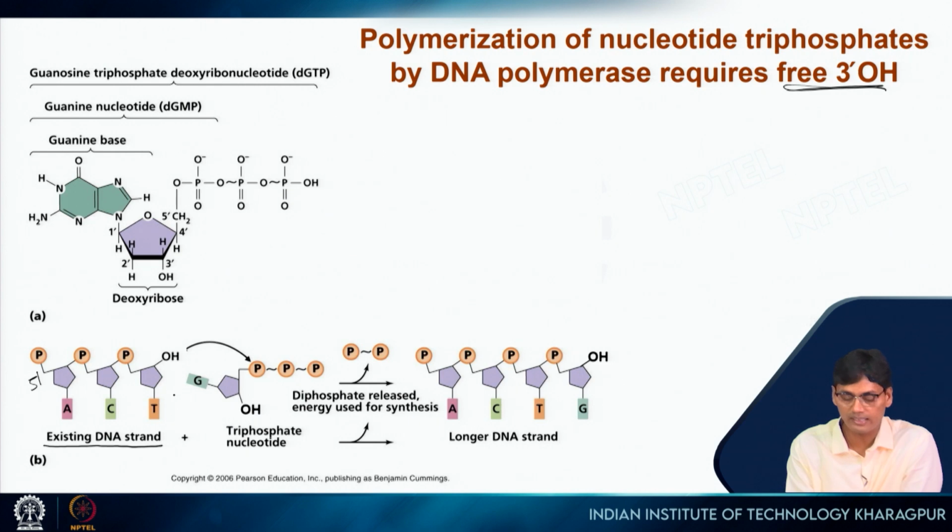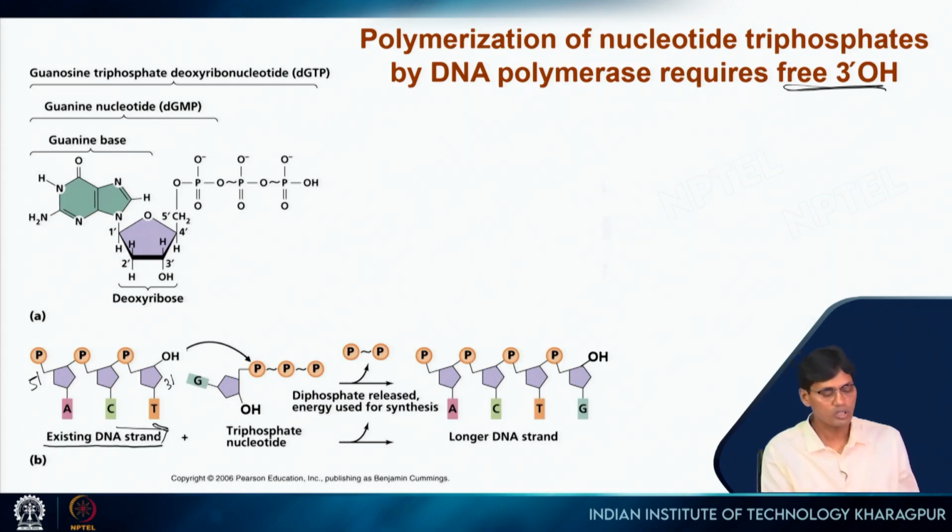And here, this is the 3' end, because the 3' carbon of this sugar is with the OH group. So, this is free to react. So, only this DNA can grow in this direction. That is why I always say 5' to 3' extension. But why this direction? Soon you will know. So, now what will happen?